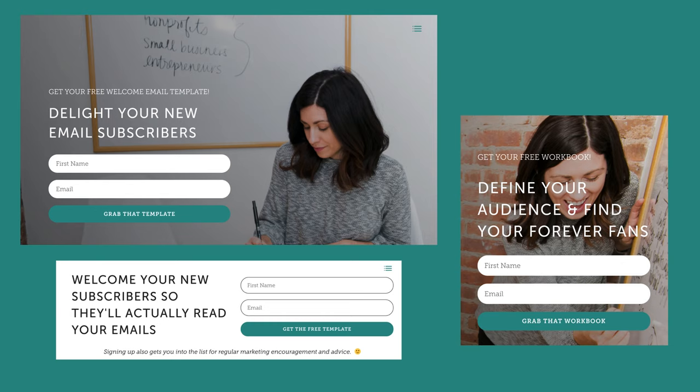I have a few opt-ins that I grow my email list using. This is 2 of them here. You can see I am offering a free welcome email template, delight your new email subscribers. At the bottom of that page, the sign up exists again. It says welcome your new subscribers, so they'll actually read your emails. And then I wanted you to see that it also sets up expectations. Signing up also gets you into the list for regular marketing encouragement and advice, so they know they're going to hear from me more than just that one template email.